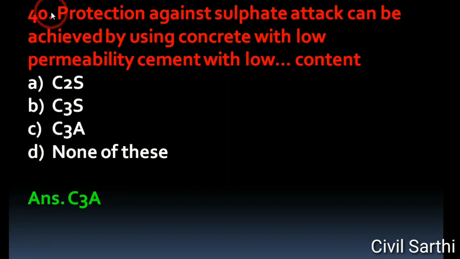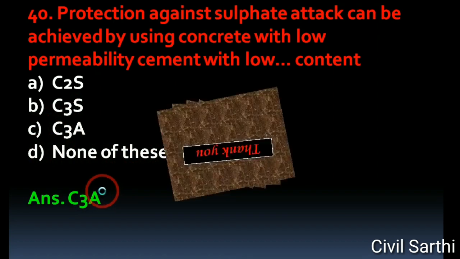Question number 40. Protection against sulfate attack can be achieved by using concrete with low permeability cement with low dash content. Option A C2S, option B C3S, option C C3A, option D none of these. The right answer is C3A.